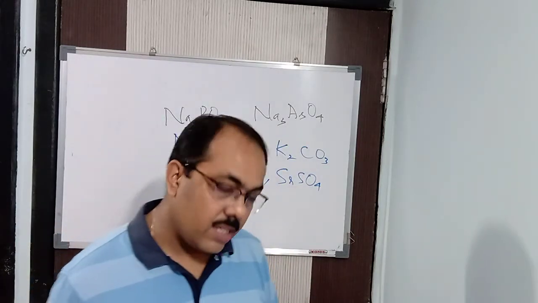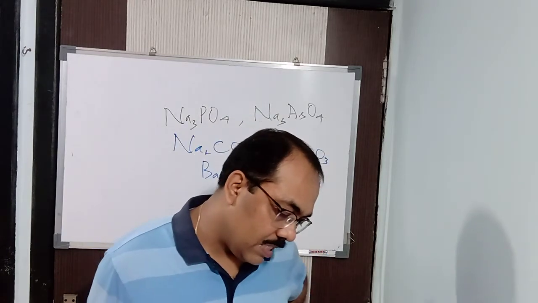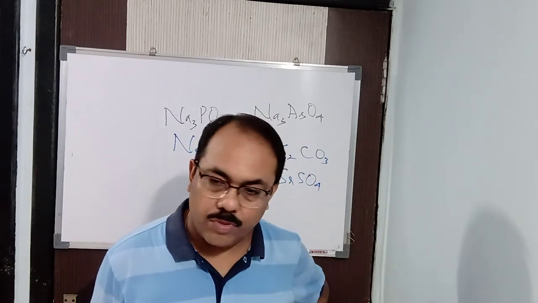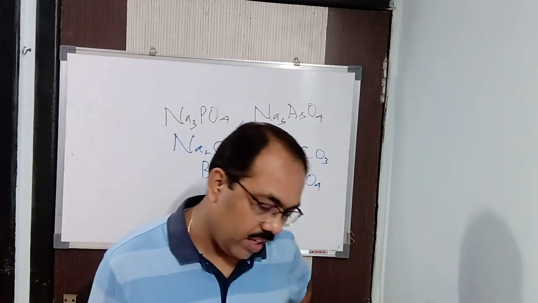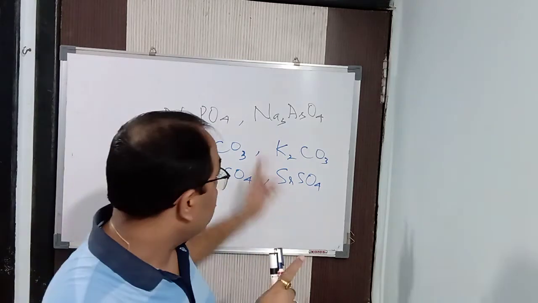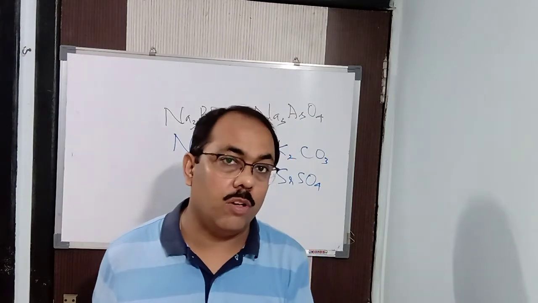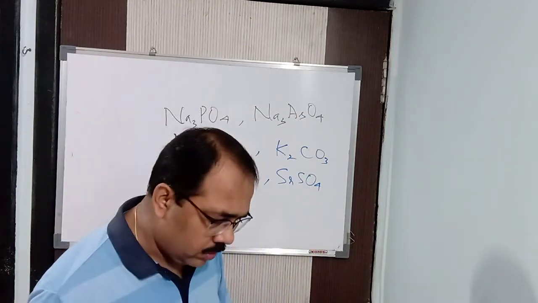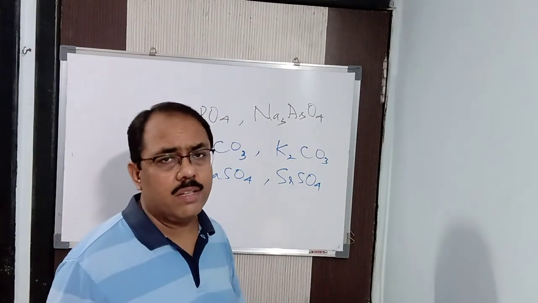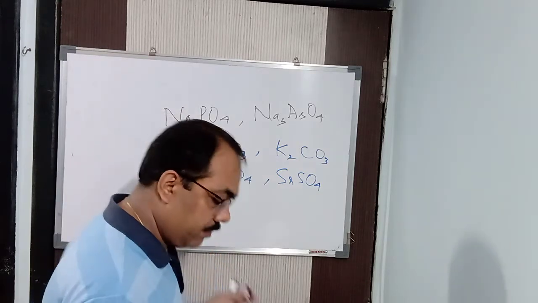Next is polymorphism. What is polymorphism? When a particular substance exists in more than one crystalline form, that property is called polymorphism. Again I repeat, when one particular substance exists in more than one crystalline form, it is said to be polymorphism. The same crystalline substance exists in two or more crystalline forms, it is known as polymorphism.